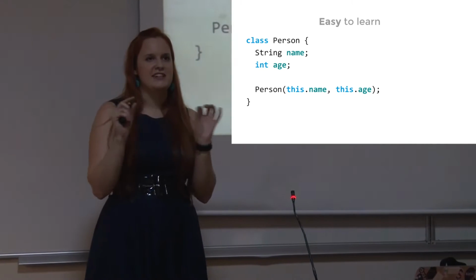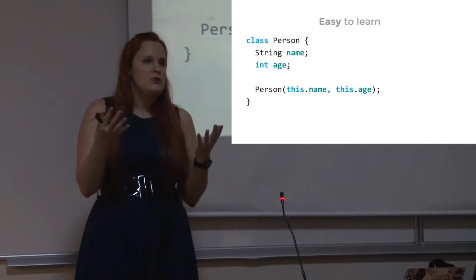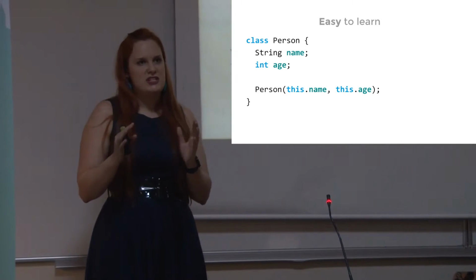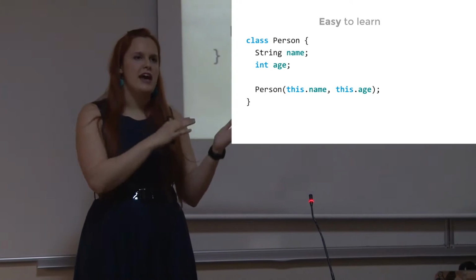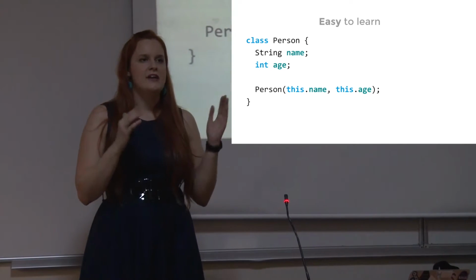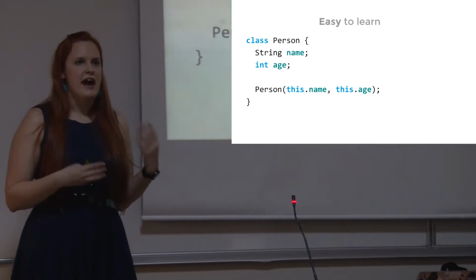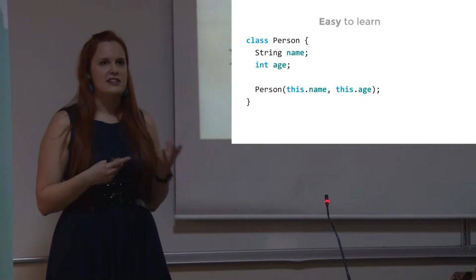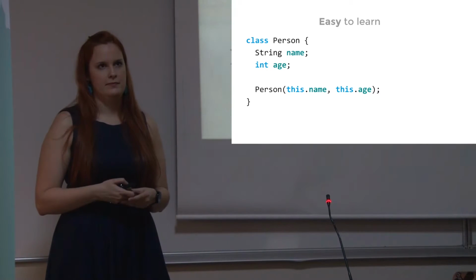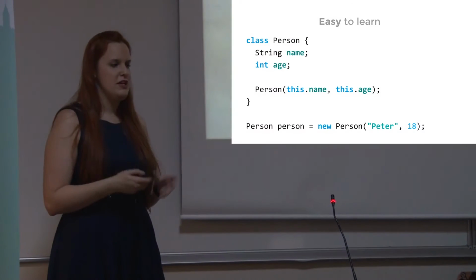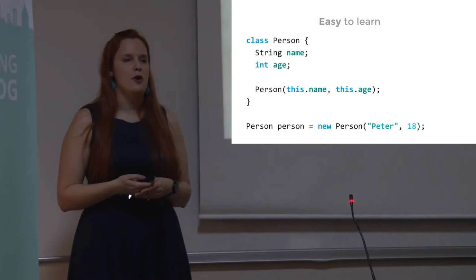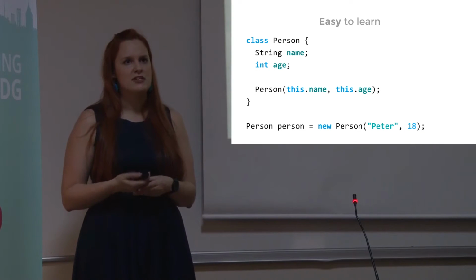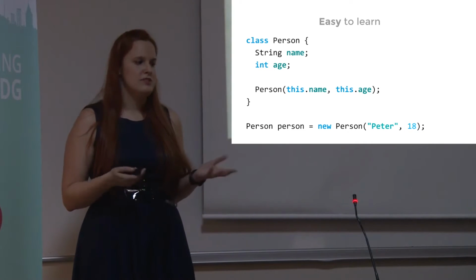We have a little syntactic sugar there, because what you want to do with the constructor is simply assign the values to the attribute name and the attribute age. And here you can see a really nice syntactic sugar for this, because the assignment is done for you. Creating a new object is really simple. We just call new Person with the proper parameters, and then you assign it to some variable.